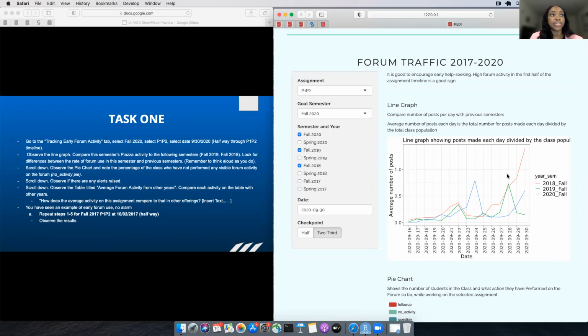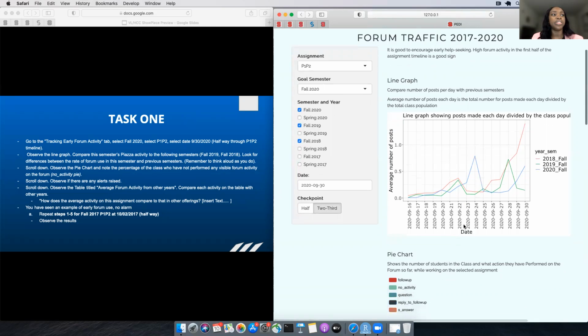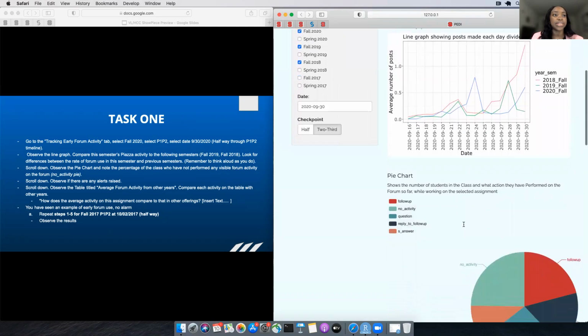Compared with other semesters, for example 2018, we see that the rate of interaction is kind of higher, although it didn't start earlier, but it was more than the early interaction for 2018 and 2019. So as an instructor, I might not know what to do with this line graph, but let me see other charts to see more information about interactions in my class for this assignment.